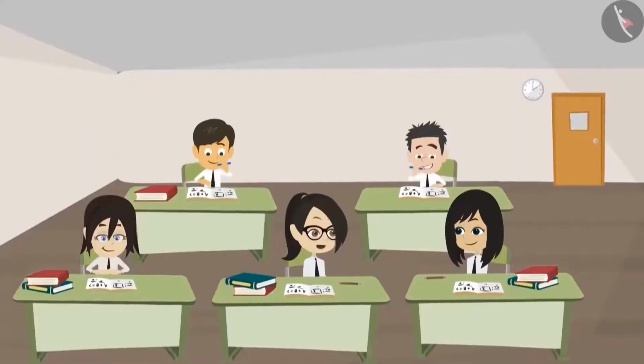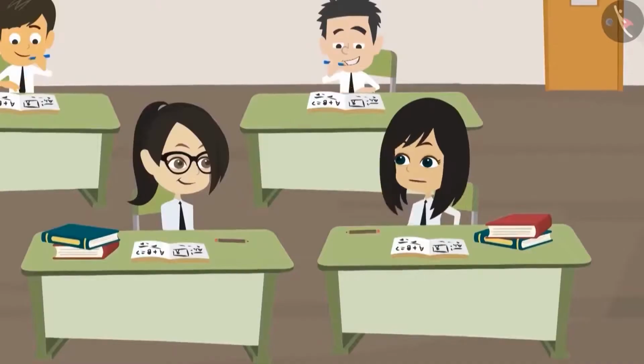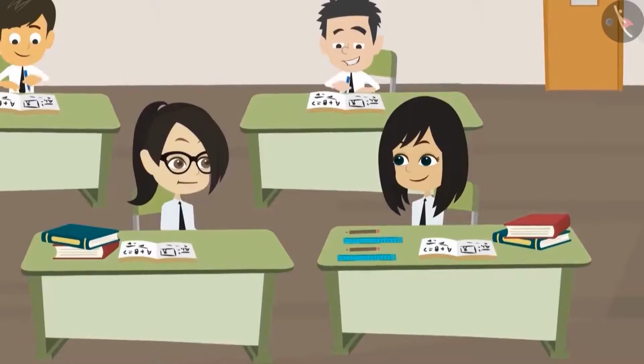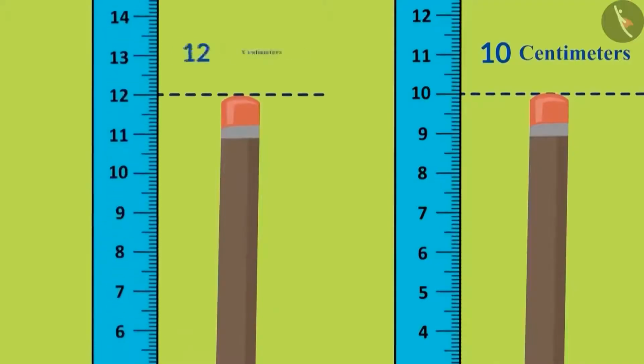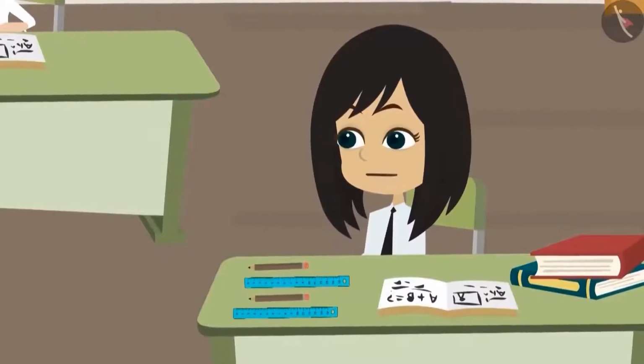It looks equal to me. Let us measure and see. I will measure my pencil and you measure yours. My pencil is 10 centimeters long. Now you measure your pencil. My pencil is 12 centimeters long. I told you, my pencil is longer than your pencil.